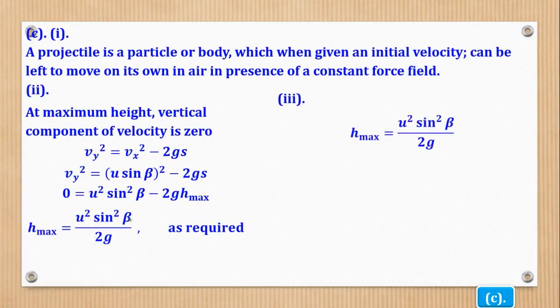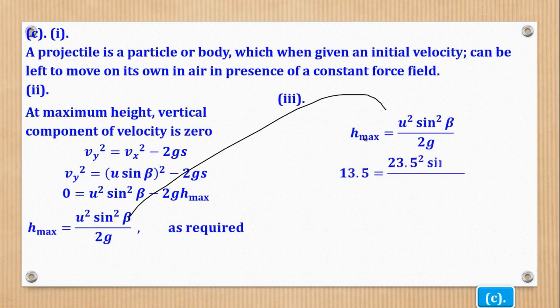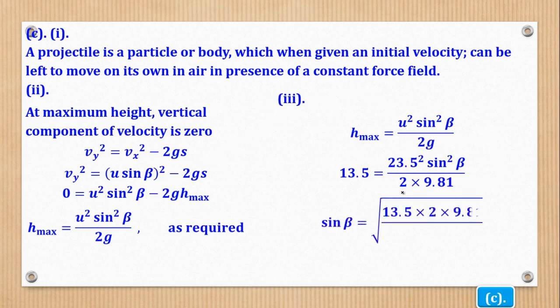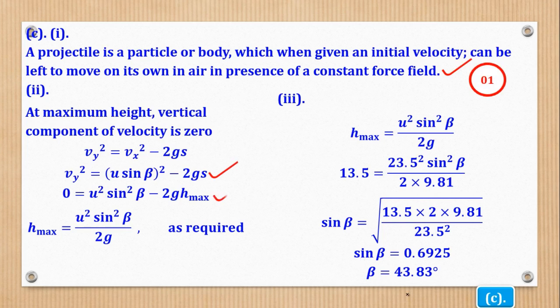So I'll quote what I proved, then substitute for h max, u and g, which is in the table of constants, and remain with beta as the only unknown. My aim is to make it the subject. So sine beta is that, arc sine will give you 43.83 as the angle, and that's what they wanted.